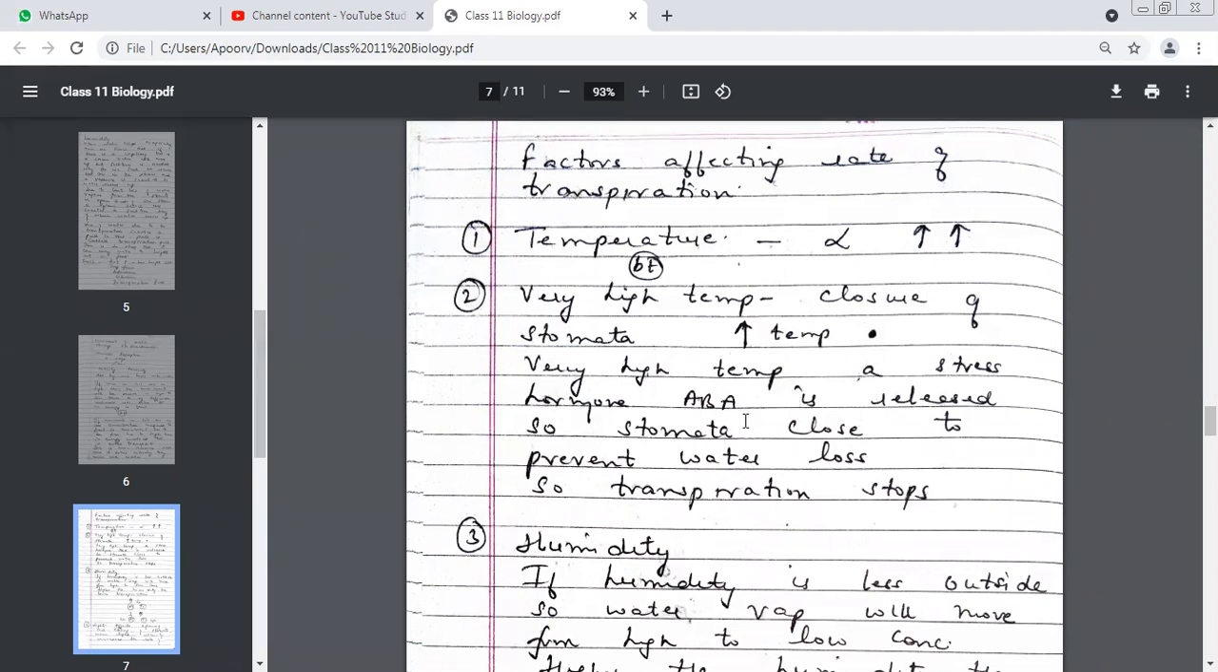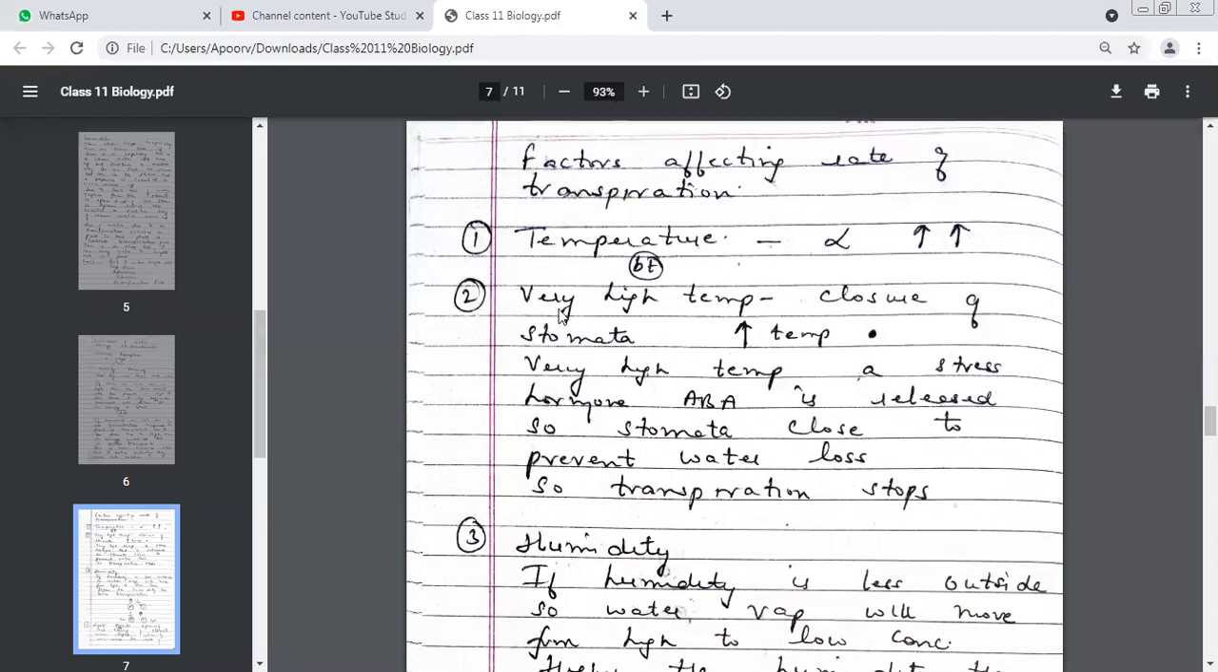What is the name? ABA. Fine. So whenever the temperature is very high, this comes to the relief of a plant, that is ABA. It immediately closes the stomata so that water loss is prevented and transpiration automatically stops.